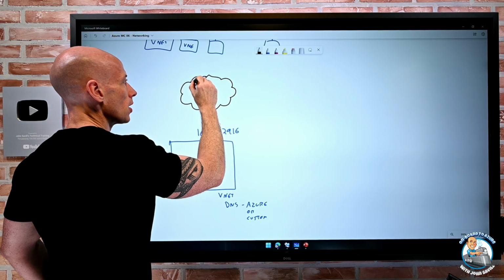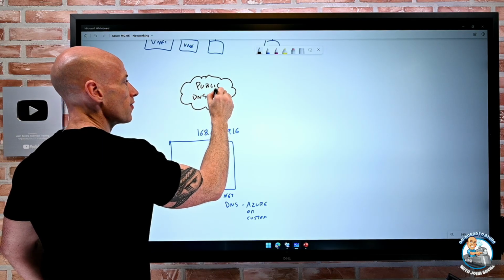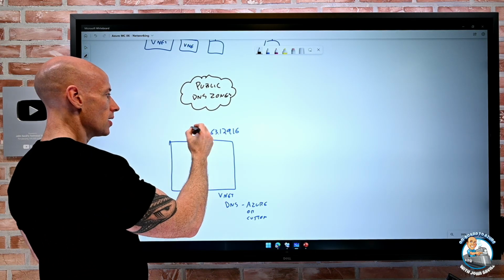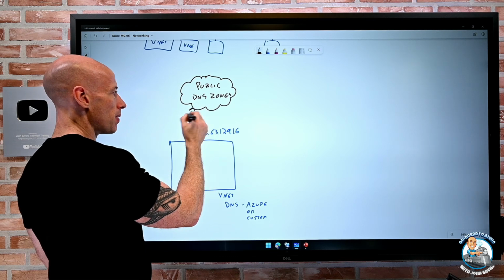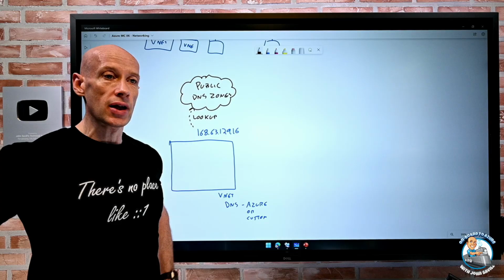This is where I go online and I look up youtube.com. Well, those zones have to be available to the internet. And I can create Azure DNS zones, so this can go and look up against public zones. So I can create those in Azure. I can create an Azure Public DNS Zone, so I can host it.